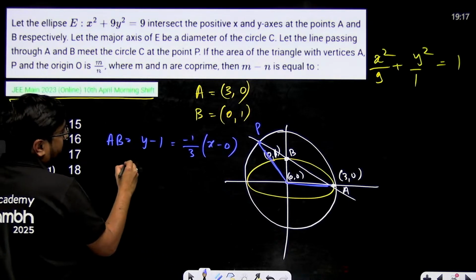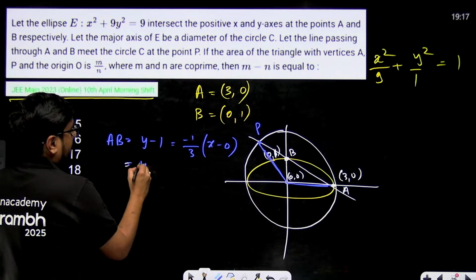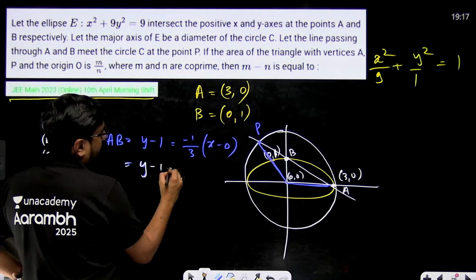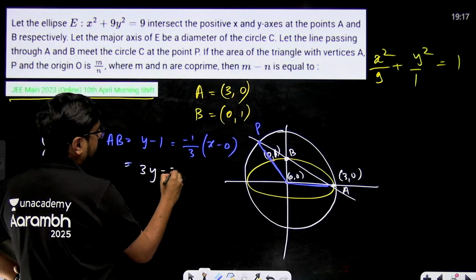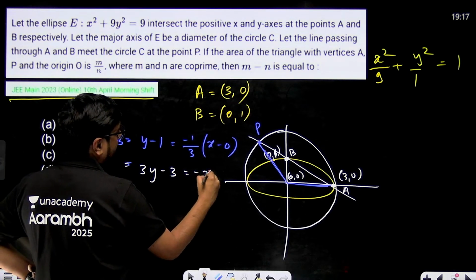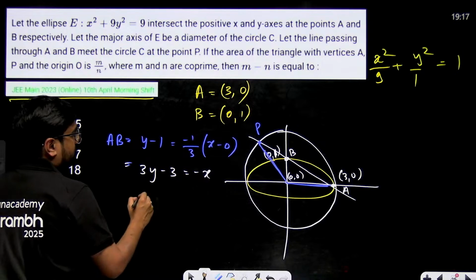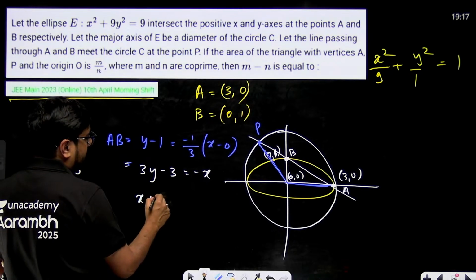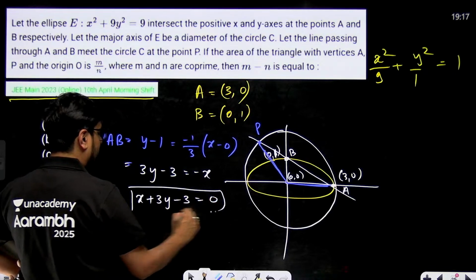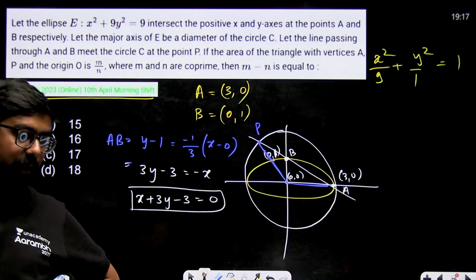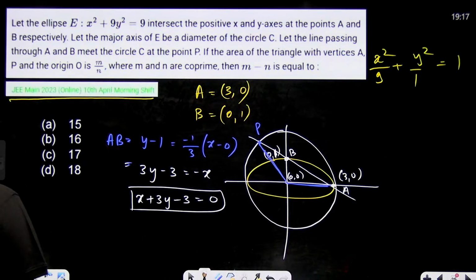So y minus 1 is equal to minus x by 3, so 3y minus 3 is equal to minus x. That's it. So x plus 3y minus 3 is equal to 0. This is my equation of AB.